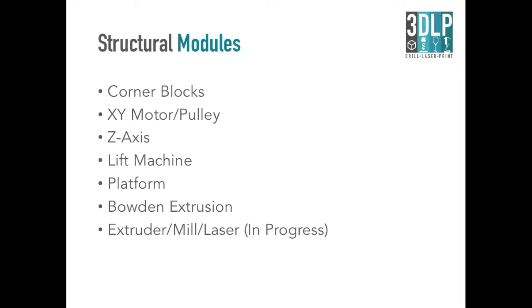I'll go over the structural modules that I worked on for the past 2 semesters. First, the corner blocks, then the XY motor pulley, the Z-axis mechanism, lifting the machine, its platform, Bowden Extrusion, extruder, mill, and laser, which are in progress so far. I'll go into detail for each of these in the following slides.